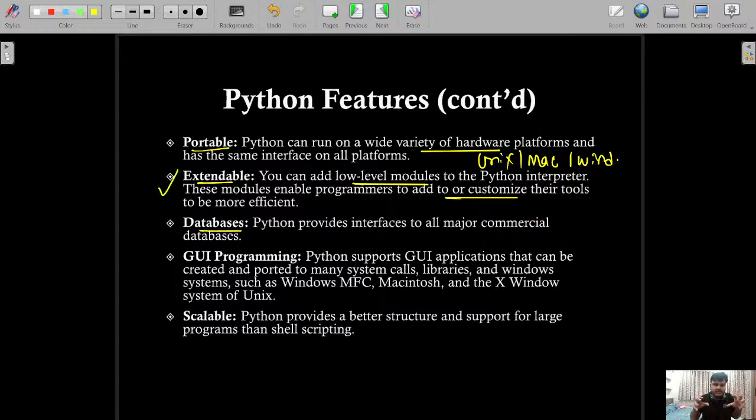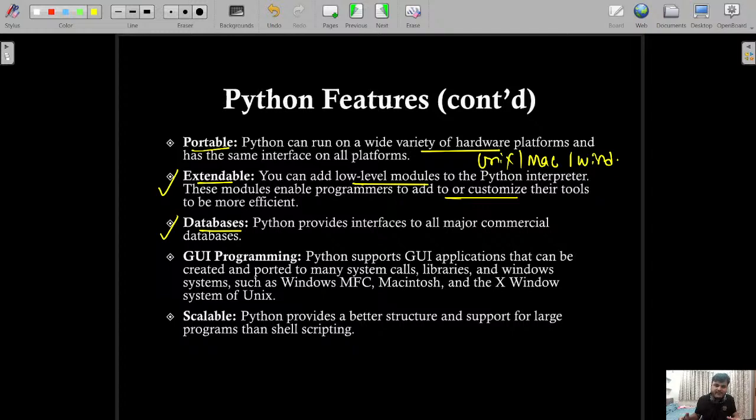Database: you can use the Python language in the backend also. You know that from a development point of view, front end is there, back end is there, correct? So you can use the language for front end as well as for back end. It supports both.